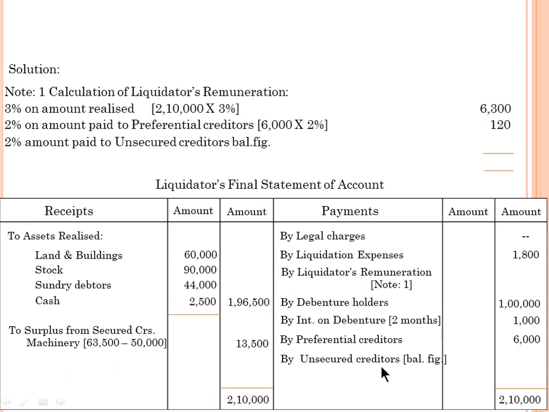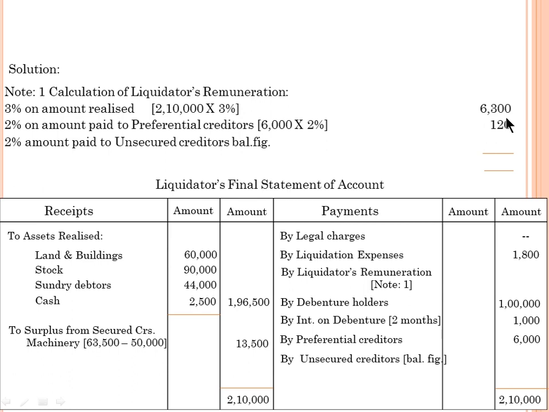1,44,000. At the time of payment to the unsecured creditors, check whether we have sufficient or insufficient amount. And now here see what is the total realized? 2,10,000. So out of 2,10,000 you deduct whatever payments made so far, one by one. Okay. So 2,10,000 minus 1,800. Liquidator remuneration as of now we calculated how much? 6,300 out of assets realized, 120 out of preferential creditors.